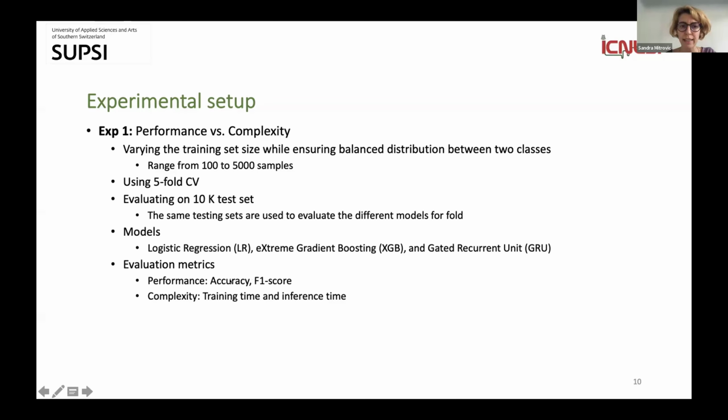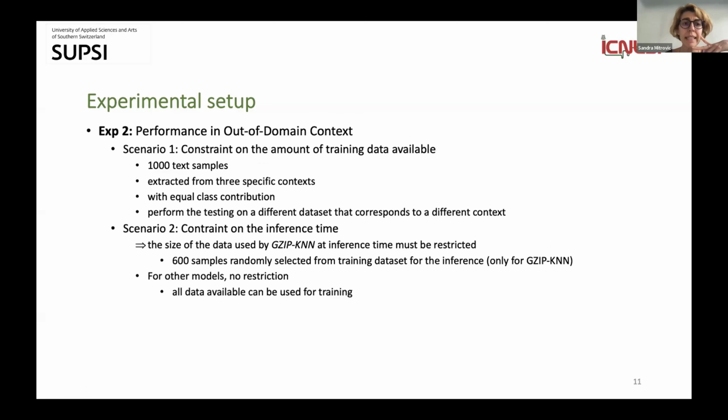And then, of course, we had performance evaluation metrics, accuracy and F1 score, and we had complexity, which is, as I said, mostly training and inference time related. And then in the out-of-domain context, we had the out-of-domain context experiment, which is our second experiment, which answers research question 3. We had 2 different scenarios. One where we posed a constraint on the amount of the training data available, and the second, which was constrained on the inference time.